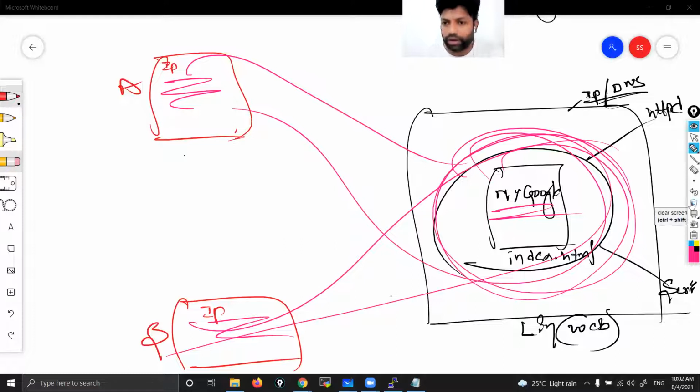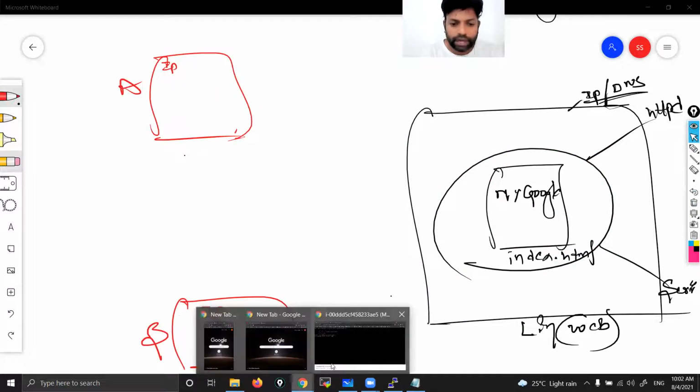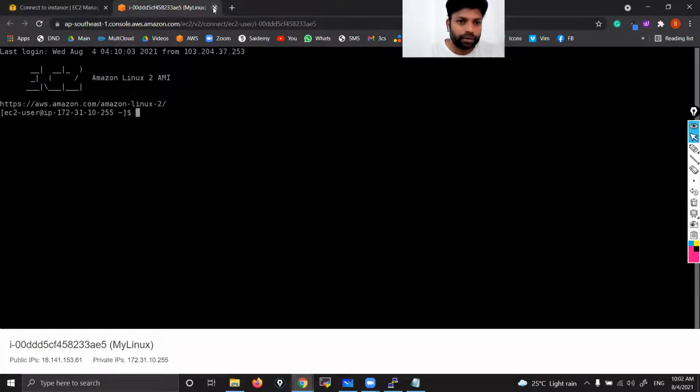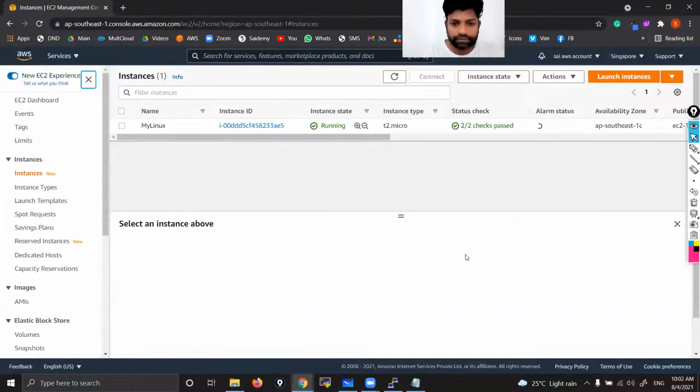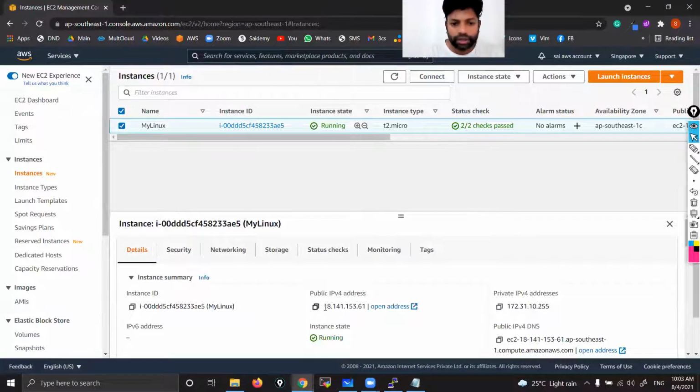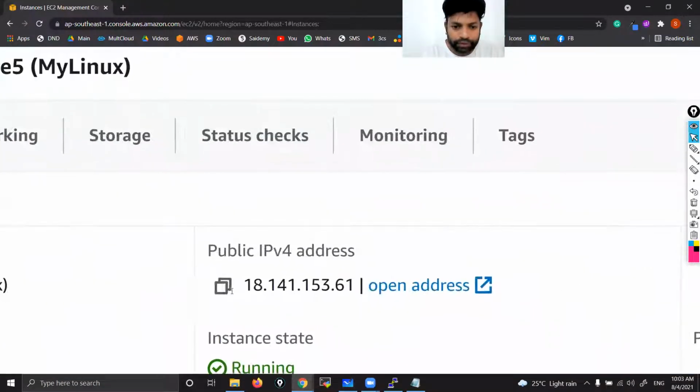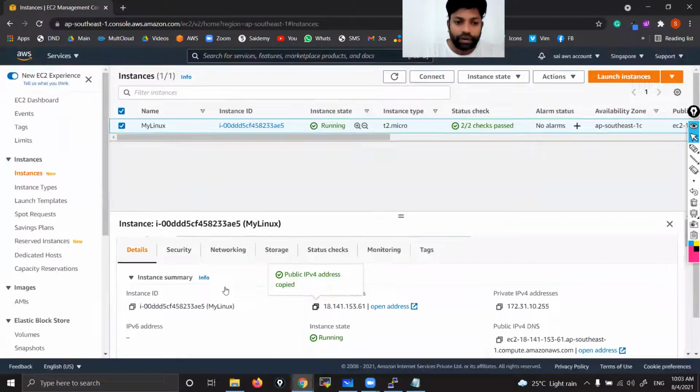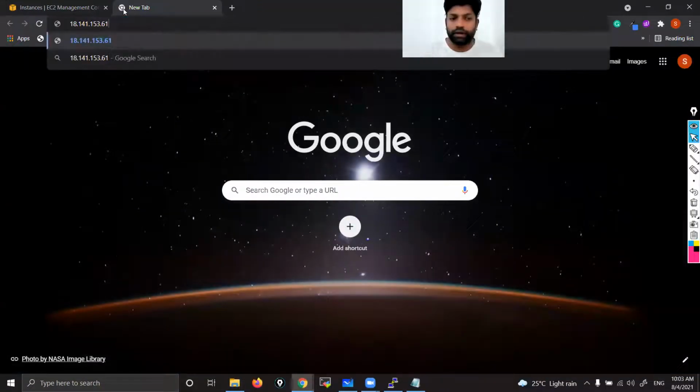Let's see whether it is working fine or not. See guys, I'm going to give the IP address. Just cancel. When you click that instance, you can see a public IP under details. You can see the private IP also here, but don't use that one. We have a network class where I will clearly explain what is public IP, what is DNS, what is private IP, all those things. As of now, use this IP. This is the public IP of my web server. Now I need to paste it here and press enter.